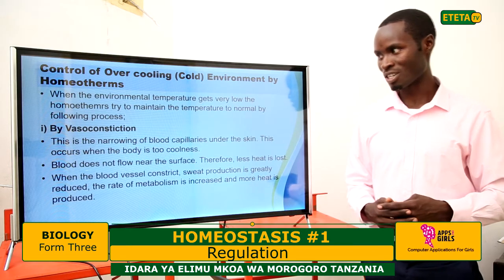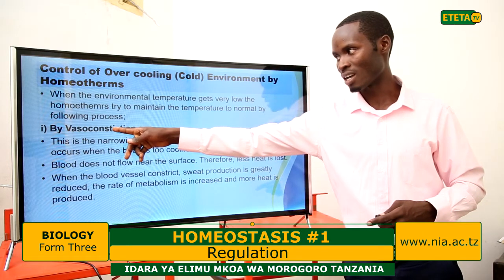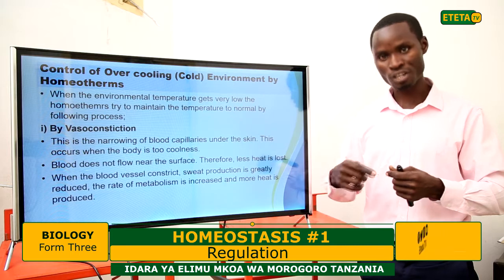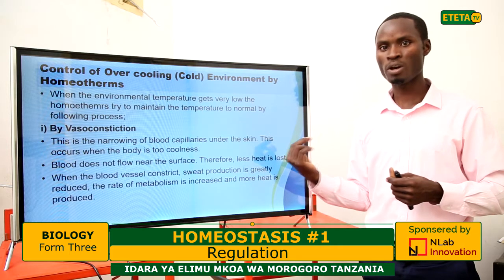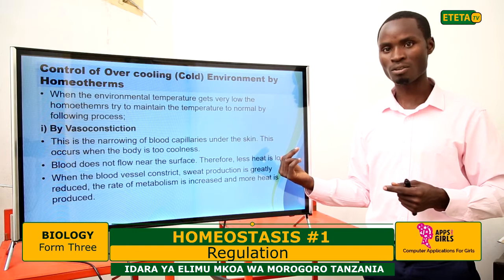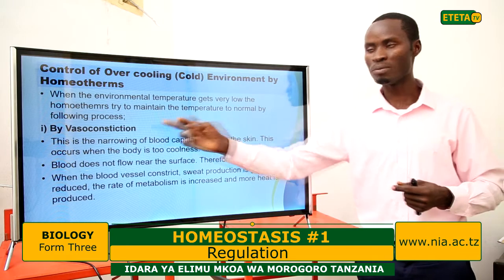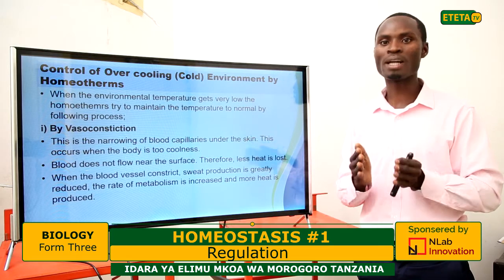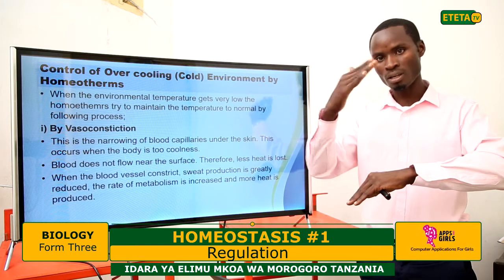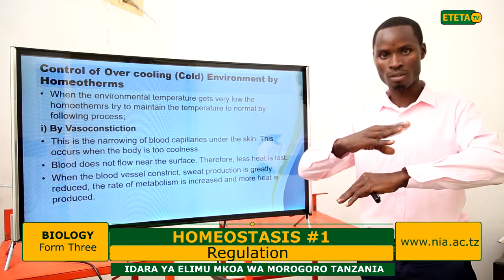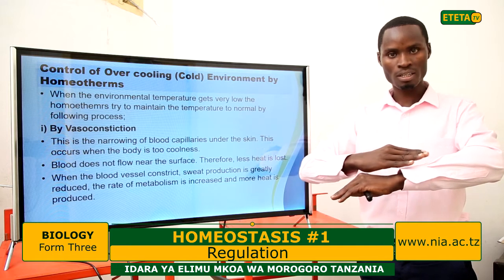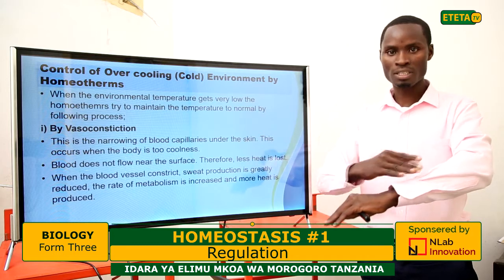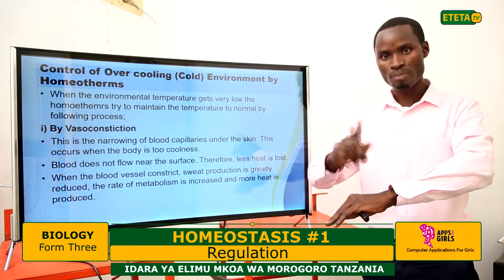One is vasoconstriction. Vasoconstriction is the opposite of vasodilation, the process which we explained in the previous slides, when controlling an overheating environment. Now this will be vice versa. Vasoconstriction is the narrowing of the blood capillaries near the skin. In the previous case, dilation was the expansion of the blood capillaries near the skin to make the blood flow near the surface of the skin for losing heat from the blood.